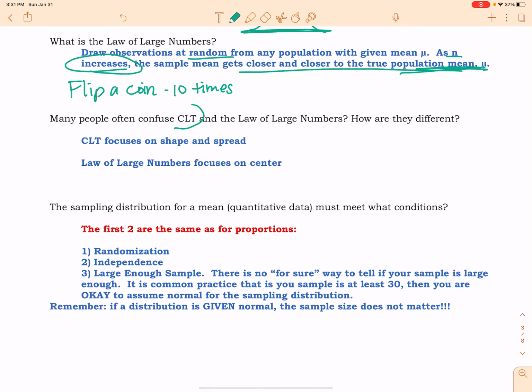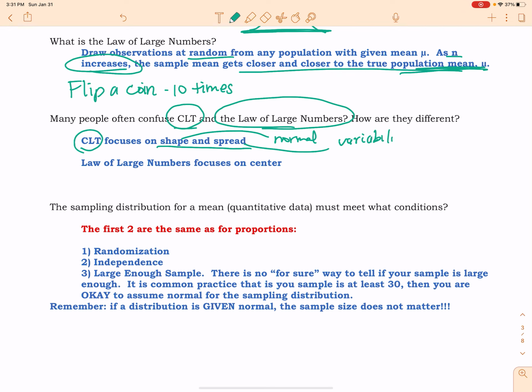So because people get the CLT and the law of large numbers confused, that's why I am addressing this for you. So notice that the CLT focuses on shape and spread. As our sample size increases, our shape becomes more normal, and our spread or variability decreases. All right, the law of large numbers focuses on the center. So the three big ideas when we're discussing a certain distribution, we talk about center, shape, and spread. Those are the things we focus on. Center has to do with the law of large numbers, shape and spread, the central limit theorem.